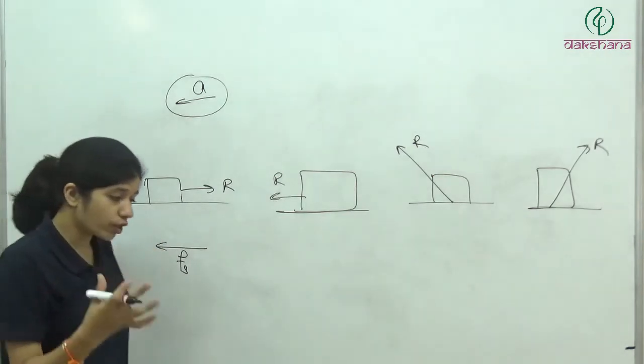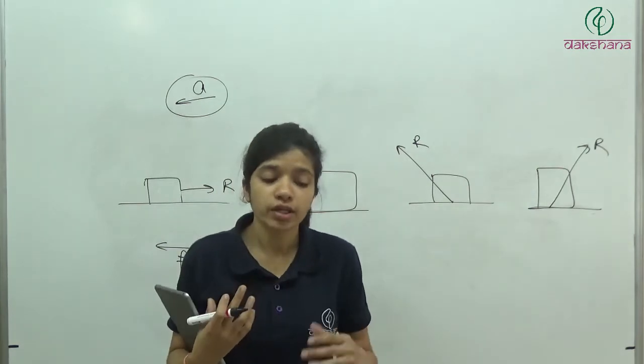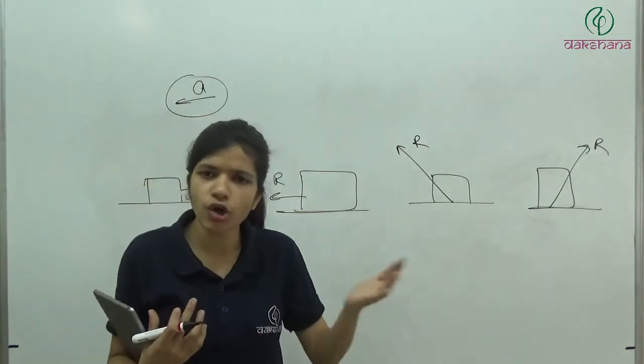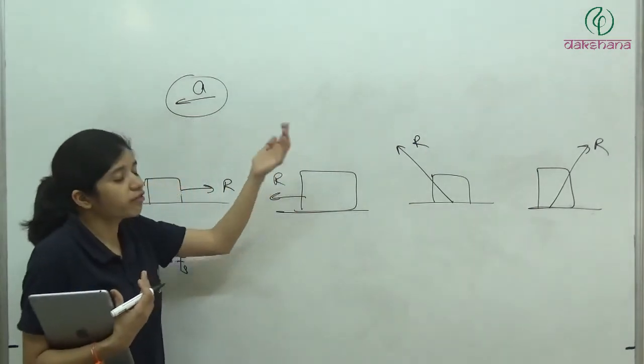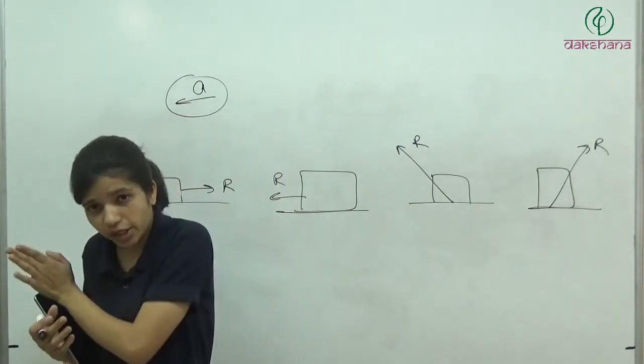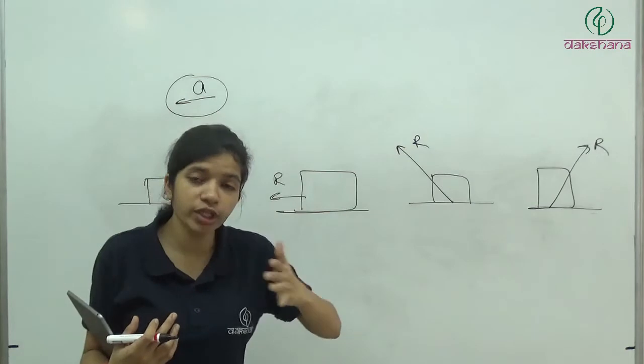Because in the block over block problem we saw, the upper block and lower block move with the same acceleration, either in this direction or in this direction. So here the train is accelerating with some acceleration in this direction. Retardation means opposite to the motion, opposite to the direction of velocity.